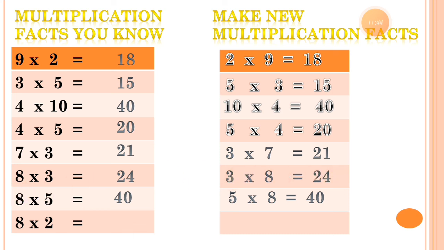Now the last is 8 2s are equal to 16. So the multiplication fact for it is 2 8s are 16.